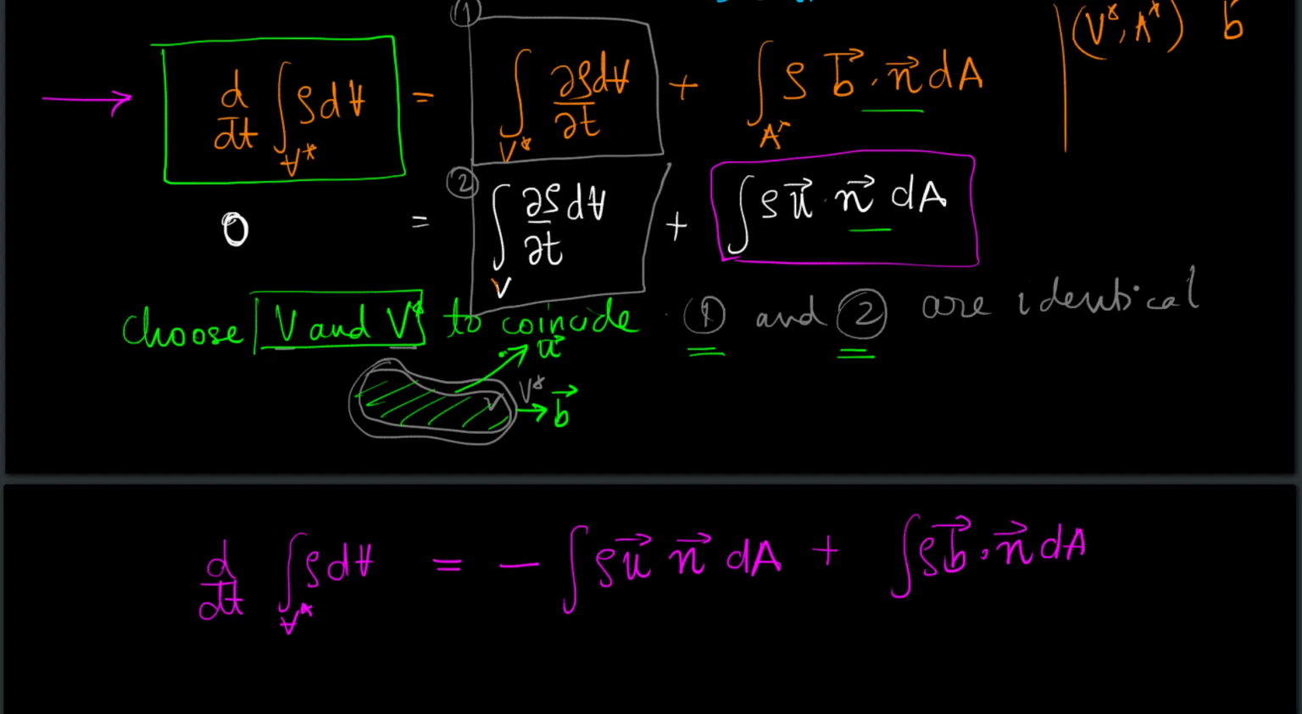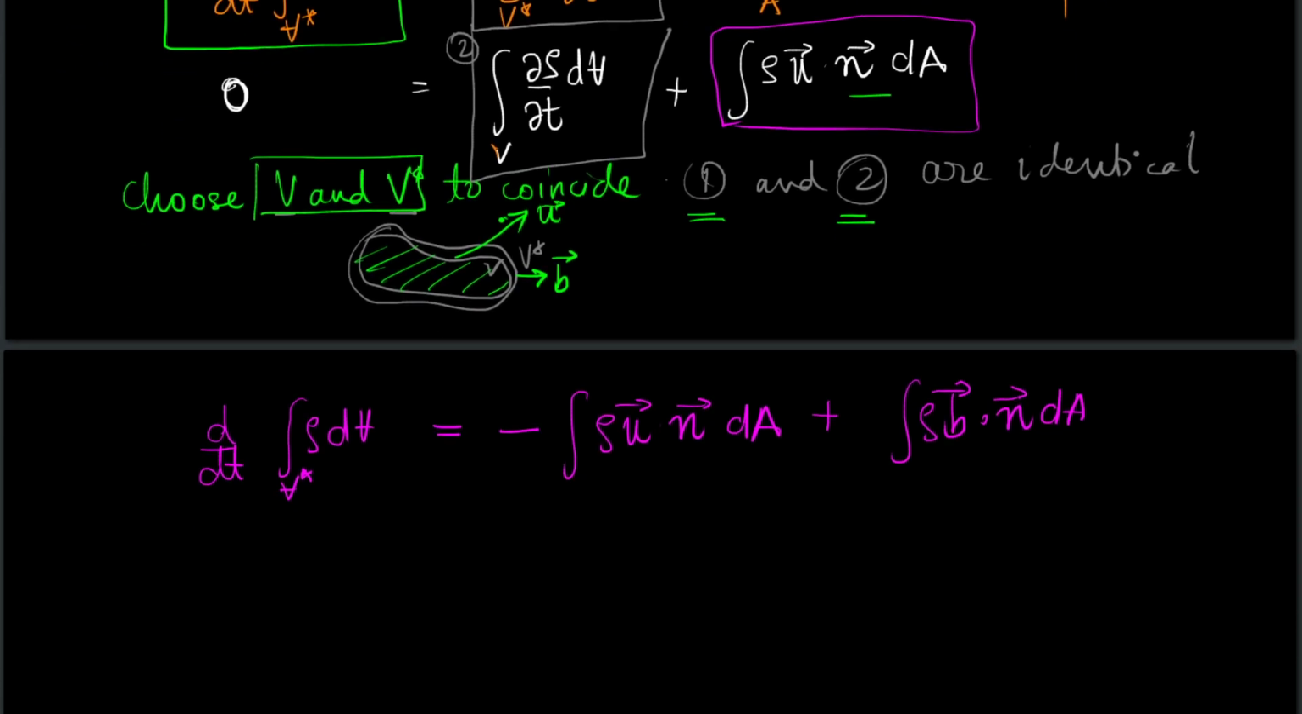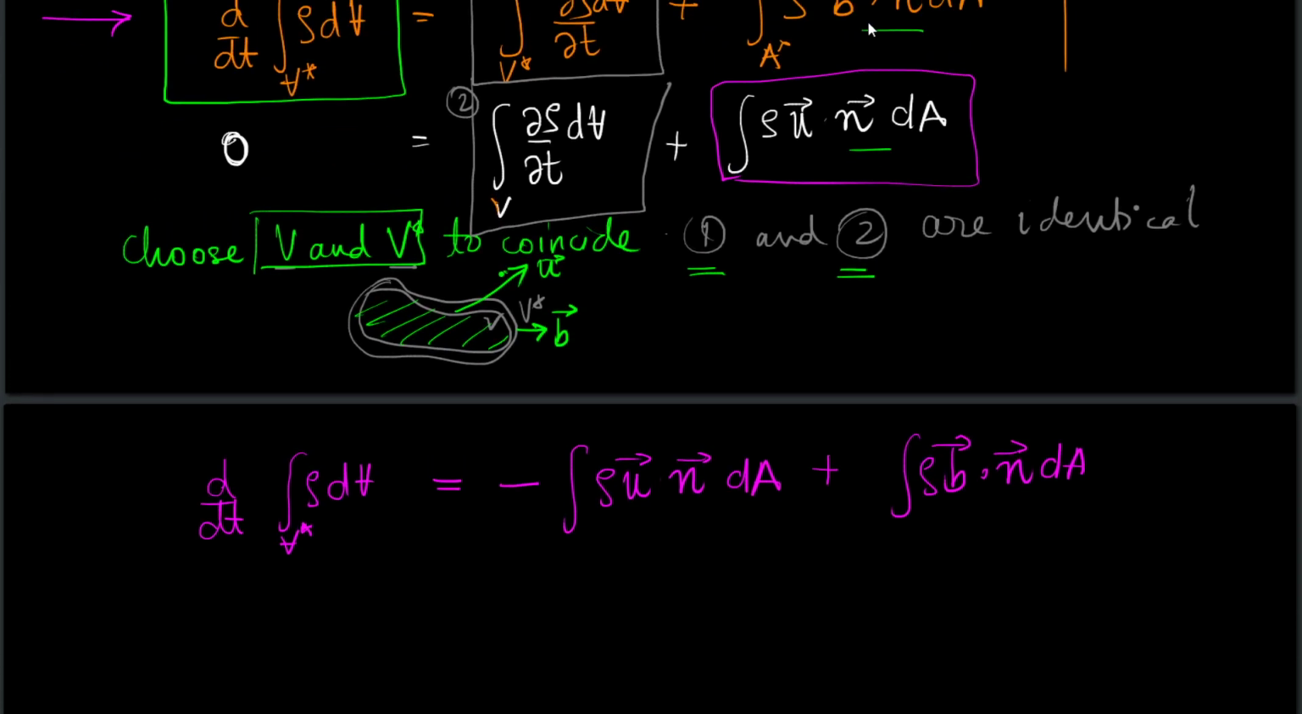So now this statement is the generic statement for the conservation of mass. Okay, so this particular volume was V star, this particular volume was V. All right.